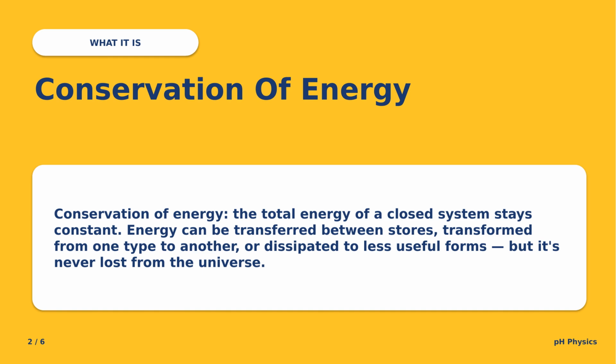Conservation of energy. The total energy of a closed system stays constant. Energy can be transferred between stores, transformed from one type to another, or dissipated to less useful forms, but it's never lost from the universe.